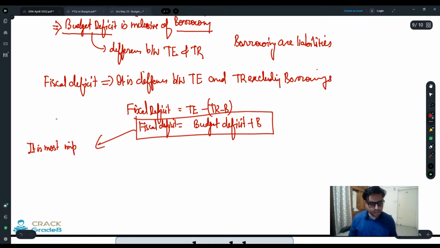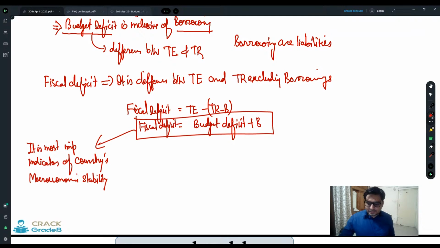Or in other words, you can say that it is a barometer of the country's economy, a heartbeat, the most important data on which every bank, development institution, or government rating agency always keeps a close, watchful eye on the country's fiscal deficit.